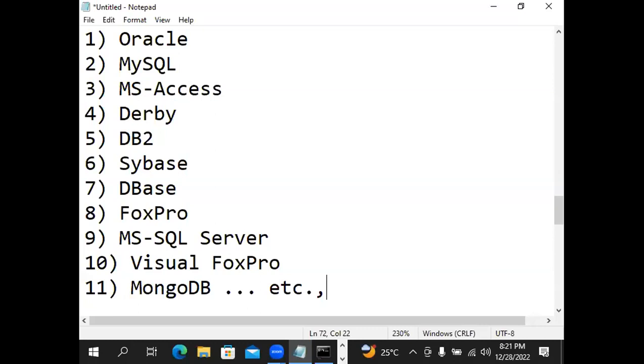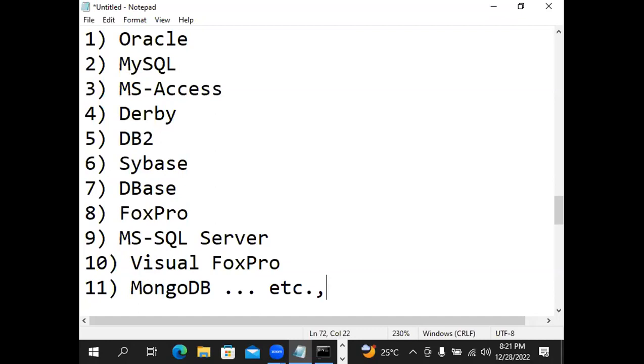There are hundreds of databases. If you type in Google "list of database softwares," so many databases come up. Now, if we install any of these softwares, two parts are installed.